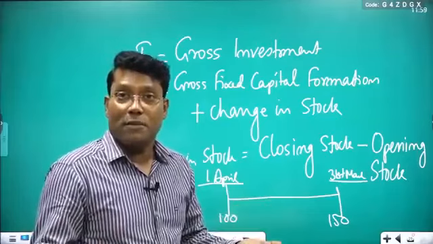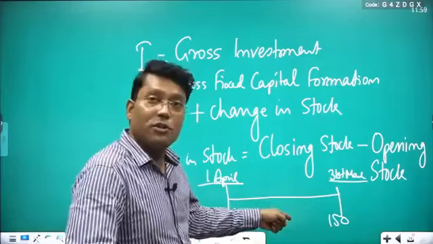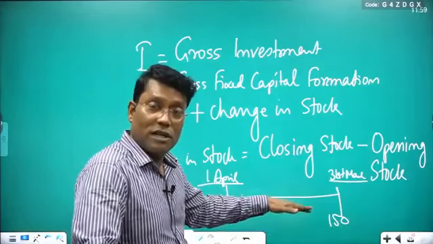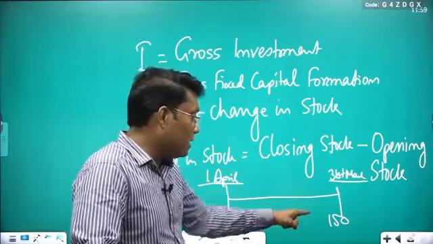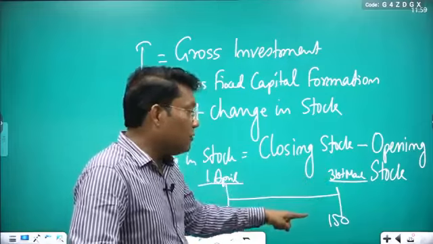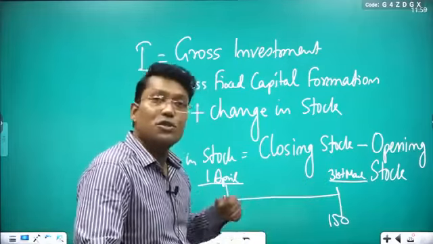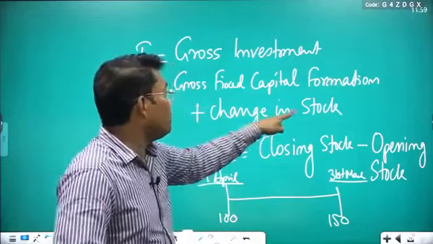It becomes your stock, maybe semi-finished or finished goods, but it is produced. So for the expenditure method we have to include the change in stock. The 50 units you produced this year and added to inventories automatically come in as plus 50.